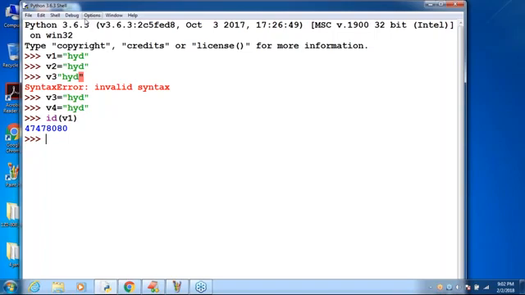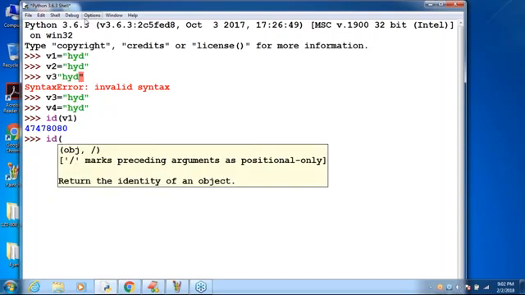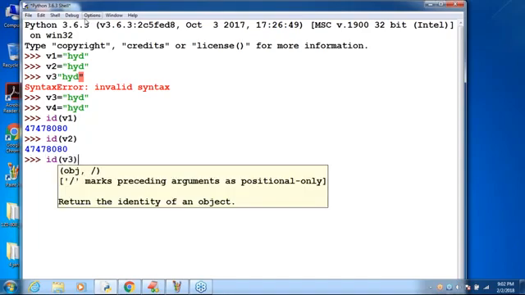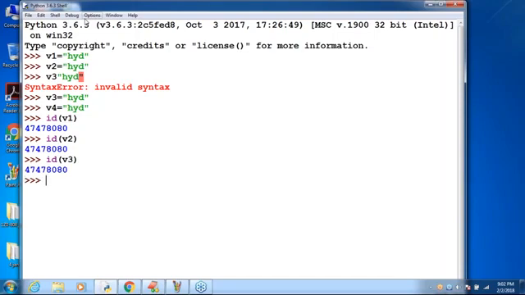47478080, sir. Oh, fancy number. The id of v2 I'm asking. Hey v2, which object are you pointing to? Sir, 47478080. The id of v3 I'm asking. What is the answer, sir? 4747, like that. The id of v4 I'm asking. What is the answer, sir? 47478080. Clear? Up to this, is it okay? Are you getting it right? Now, how many objects are there? Only one object.